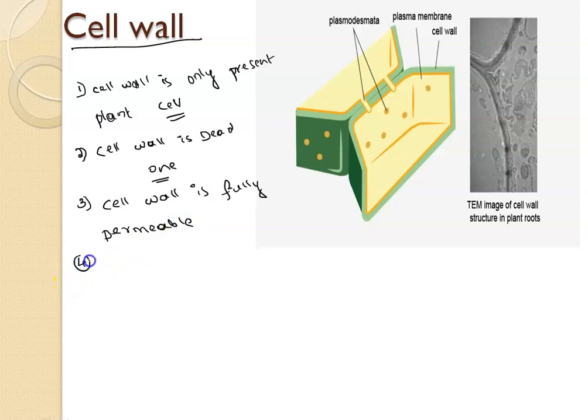Then the fourth important point: if you see the structure of the cell, the nature of the cell wall is very tough. Cell wall is rigid in nature. Rigid means tough.